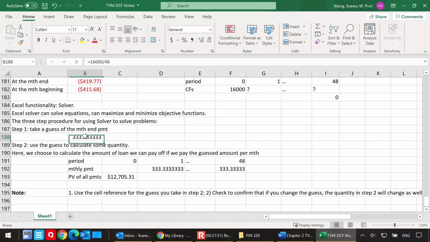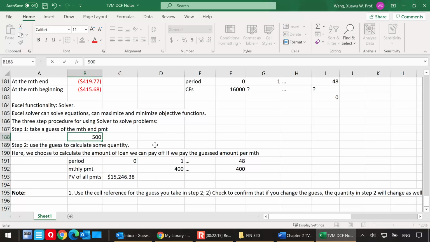So let me verify this. How about I pay $340? If I pay $340, because I paid a little more, I can pay off a higher loan. But still, that's not enough. So how about $400? If I pay $400, I'm getting closer to the $16,000 loan I'm taking. But still, this is not enough. So I know the answer should be more than $400.